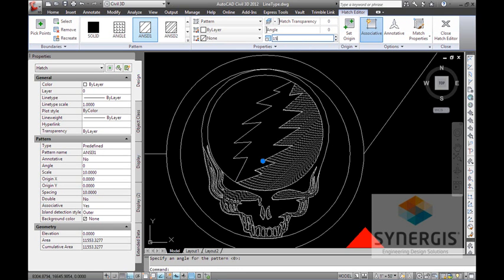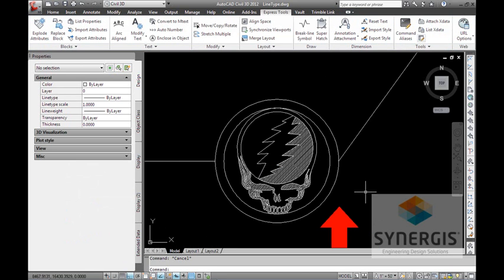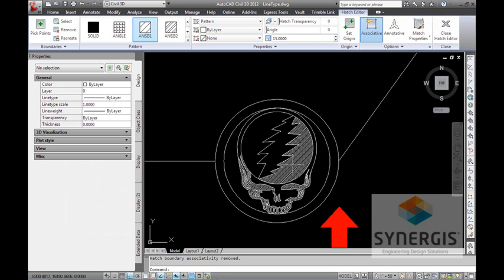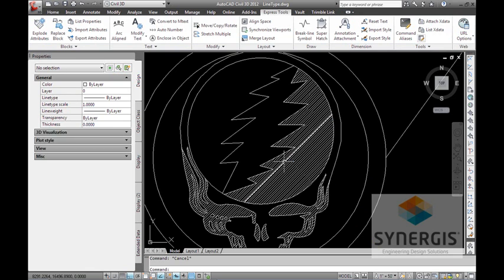Maybe I'll do 15. Right. Now, like I said earlier, I cannot put hatch patterns into my shape. So I'm going to explode this, right? This time I am just using the simple AutoCAD explode command, and all that does, it breaks it down into primitive objects.